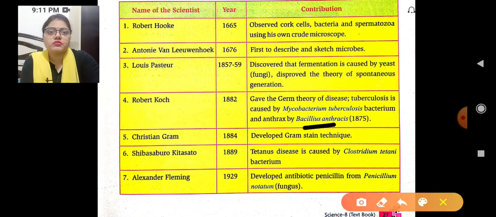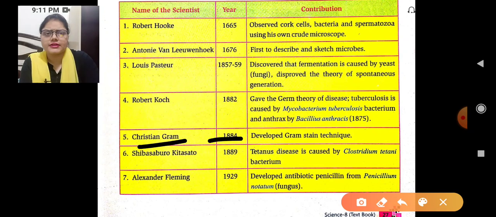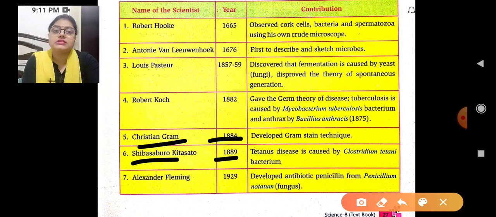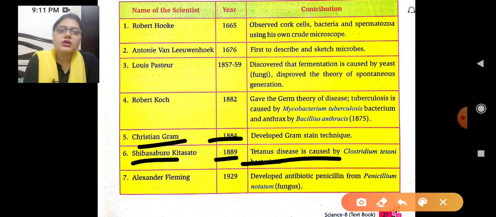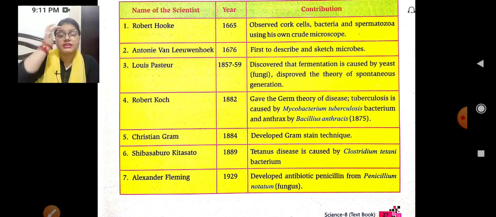Fifth one is Christian Gram. Christian Gram in the year 1884 developed the Gram stain technique. There is one technique of Gram stain, and he discovered that. Next one is Shibasaburo Kitasato, this is the name of a scientist. Kitasato in 1889 showed that the disease tetanus is caused by Clostridium tetani. This is the bacterium for which we have the tetanus injection.